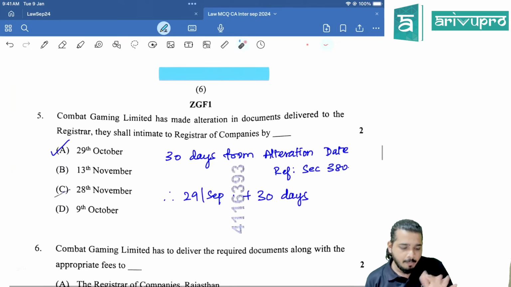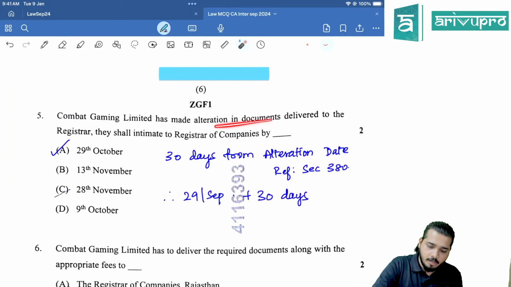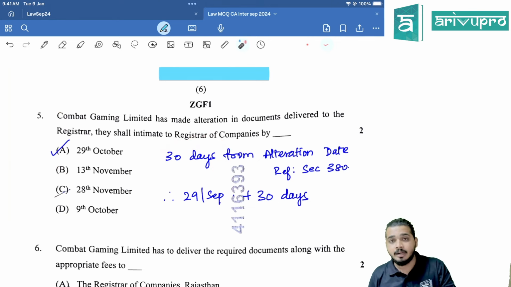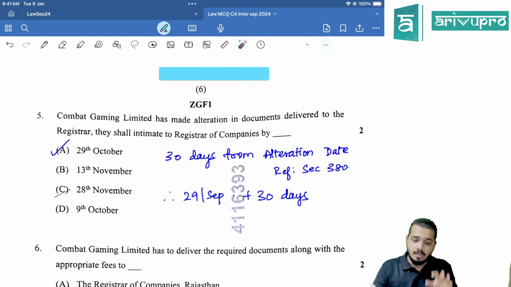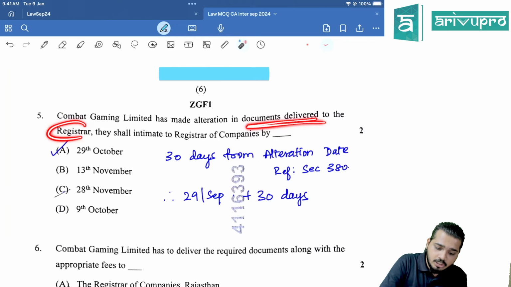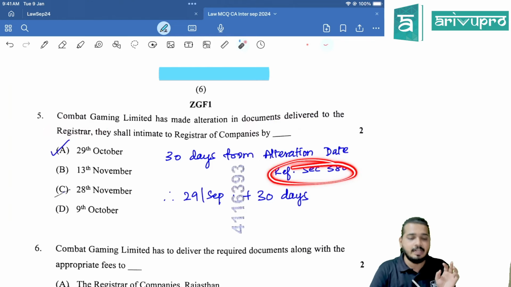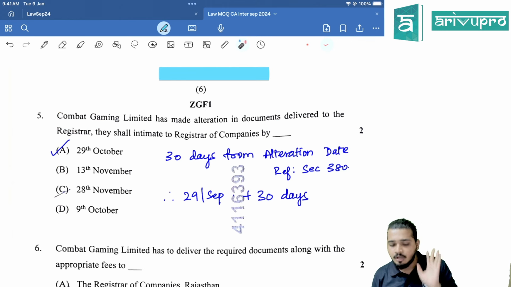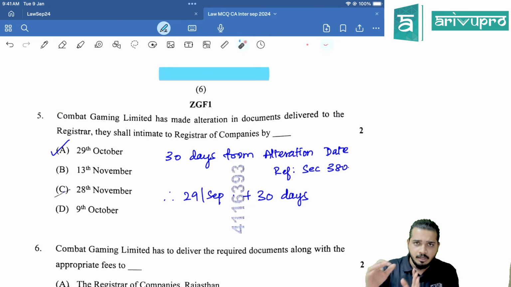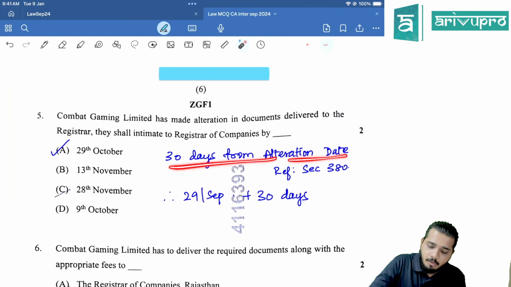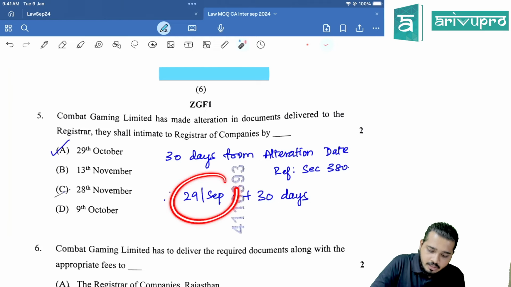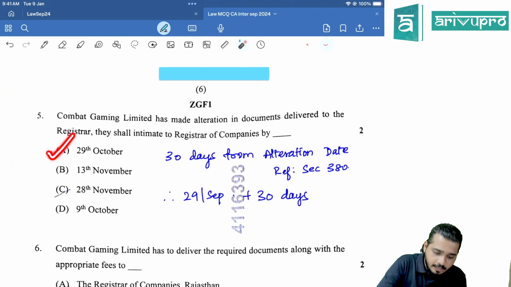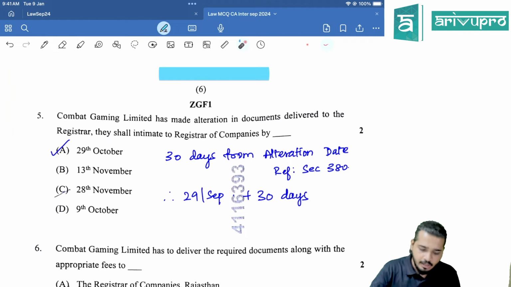Fifth one. Combat Gaming Limited has made alteration in documents delivered to the registrar. They shall intimate the registrar of companies by when? We all know that it is 30 days, but specifically they have not told about the prospectus. Here, the documents delivered to the registrar is what we are seeing. So section number 380 says if you have made any alteration, within 30 days from the date of alteration you are supposed to make the respective filing. So 30 days from the alteration date. What is the alteration date? 29th September. 30 days from there is 29th October. So option A is the answer.